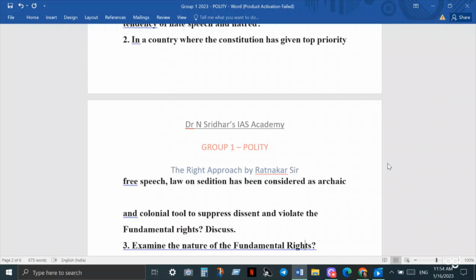So you can start this question with the quotation of the present Chief Justice of India, who said that dissent is the safety valve of democracy. So you can also cite here, this was one of the biggest developments in the judiciary last year. The Supreme Court has in fact suspended the use of 124A. 124A is the law regarding sedition. Supreme Court, how it suspended the use of this law and how the government is prevented from using this law. So that we have to deal with in this question.